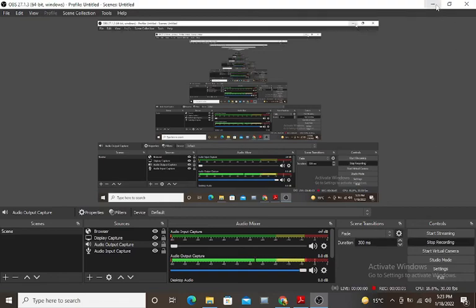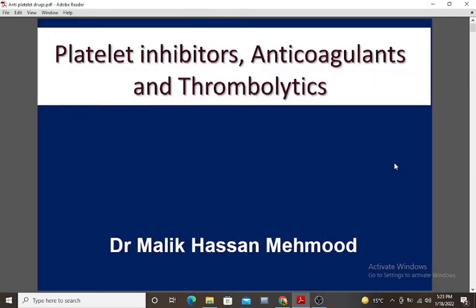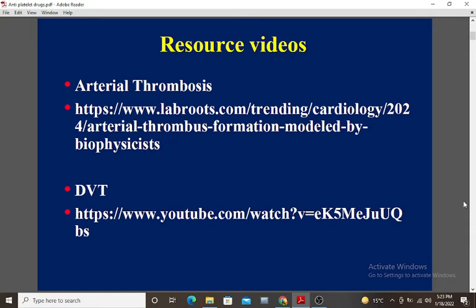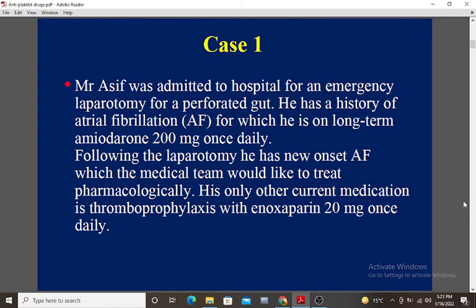This presentation is given by Dr. Malik Hassan Mahmood, and the topic of presentation is platelet inhibition, anticoagulants, and thrombolytics. Here is the resource material for reference. Firstly, we will discuss the case of a patient.